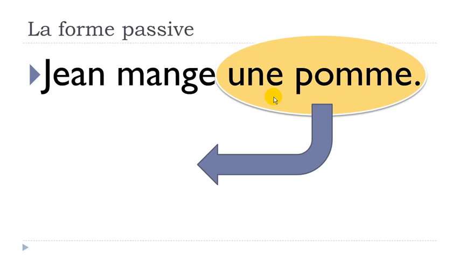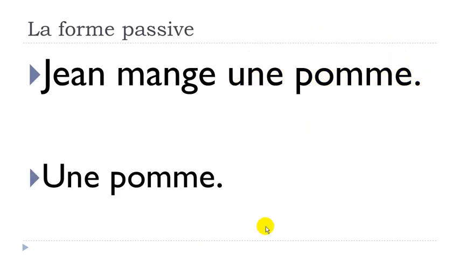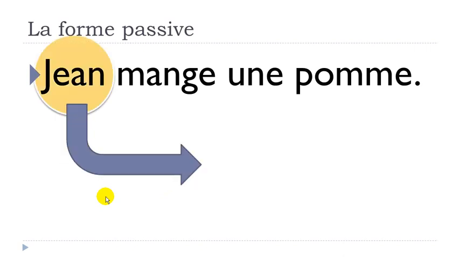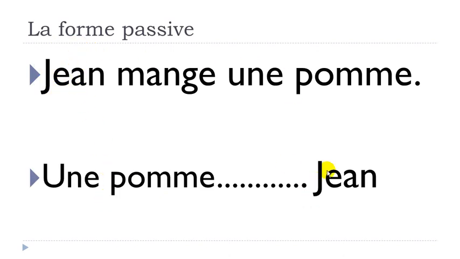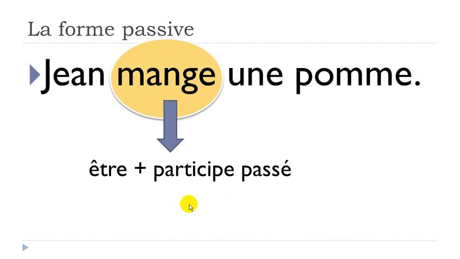So what could we do? We could first take une pomme and then of course put it in the first place, because the focus will be on the first word or first thing that will come in the sentence. Then we take Jean, and then of course, Jean is not coming right after because the verb should come between the two. So it will be here. And after that, manger, so the verb mange here should be transformed. And that's the whole thing of the passive form.